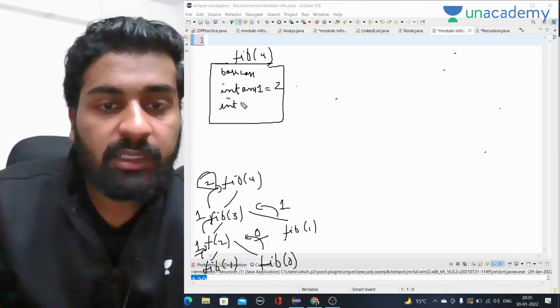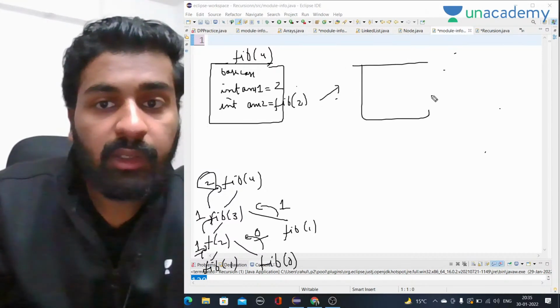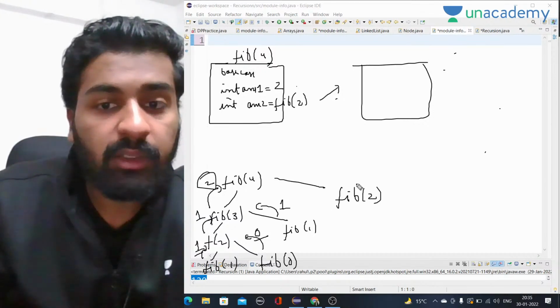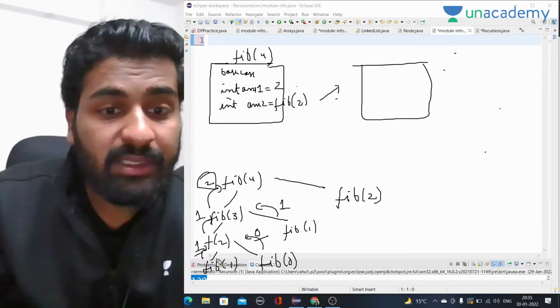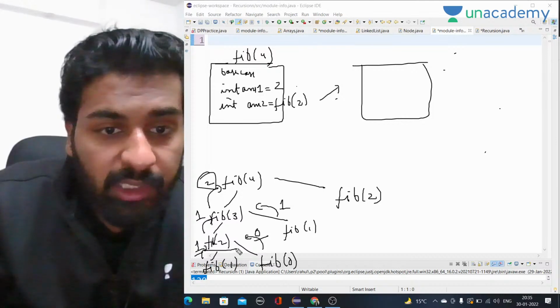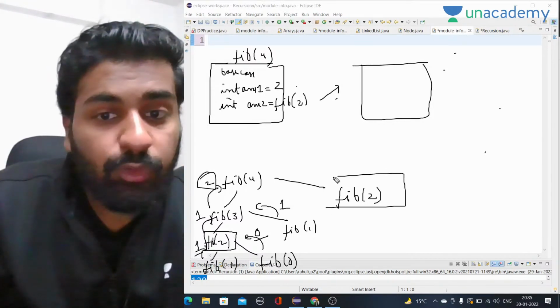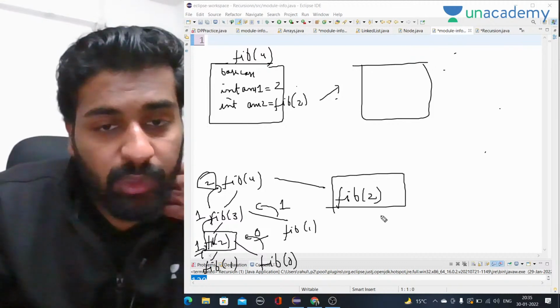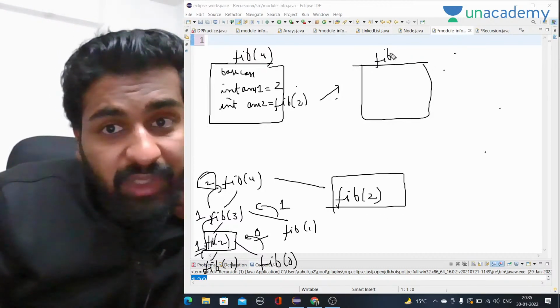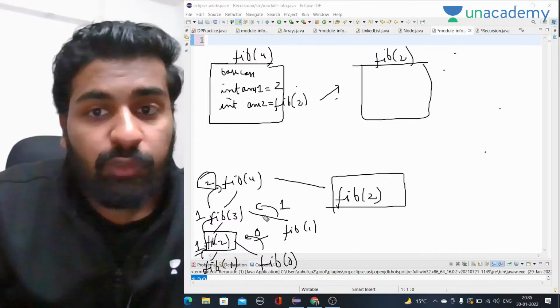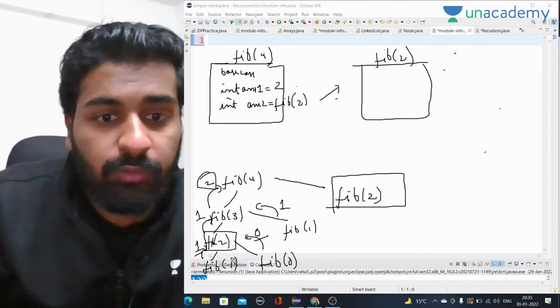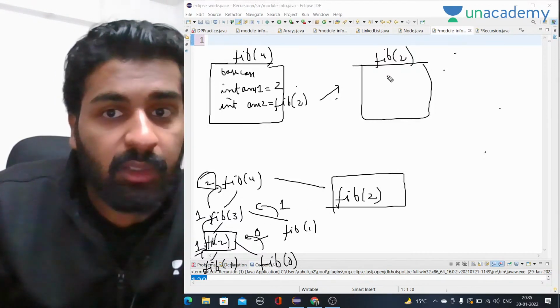Now I will call for answer 2, which is fib of n minus 2, so I have to call fib of 2. It will go on the right side now. Here you can see I have already calculated fib of 2 on the left side, and on the right side I have to calculate it again and do the same process. We know the value will not change. Fib of 2 will remain 1 only.